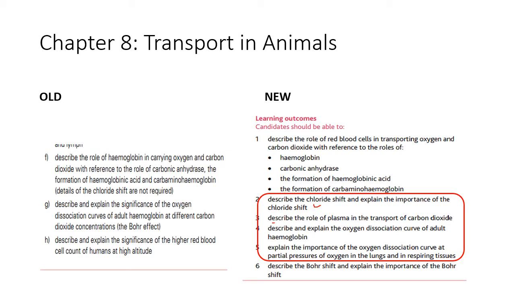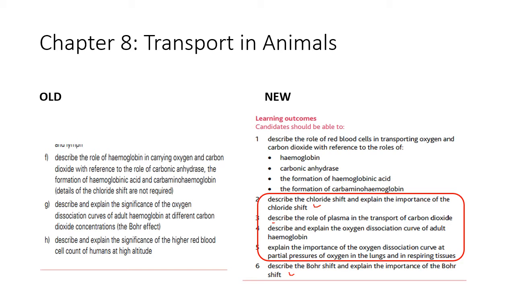But then that's very different from the Bohr shift, because when you're discussing the Bohr shift, you are discussing the impact of CO2 partial pressure on the oxygen dissociation curve. So the oxygen dissociation curve is a standalone thing if you're not asked to discuss the Bohr effect, but the Bohr effect does bring in the impact of CO2. So please pay attention to that as well.